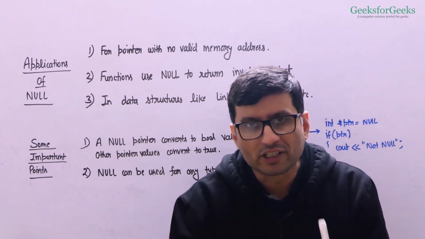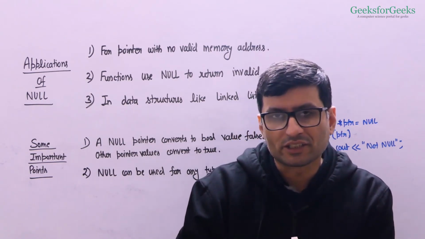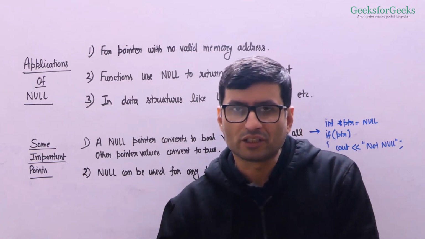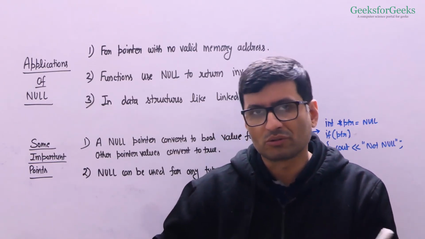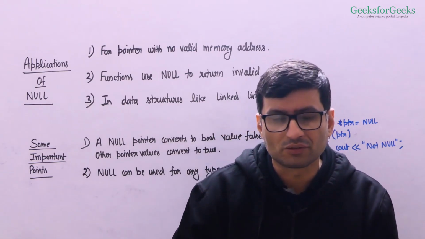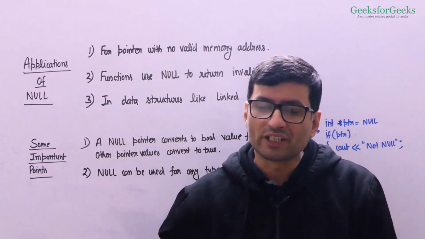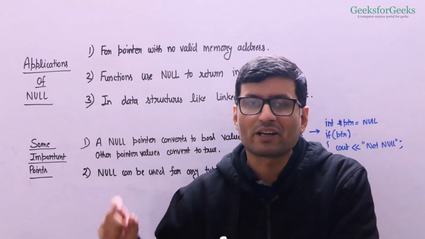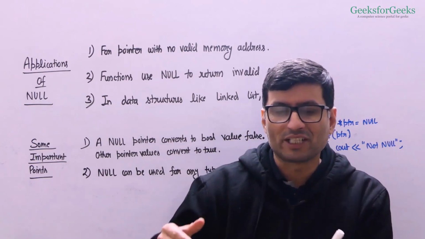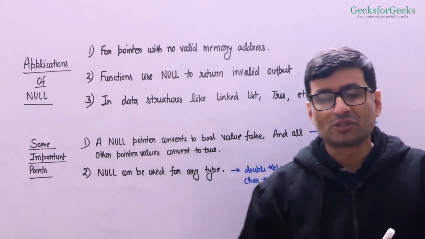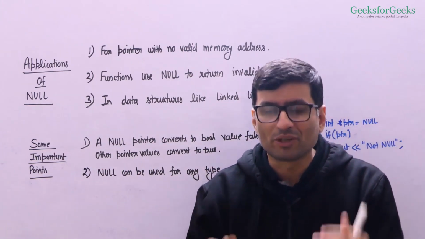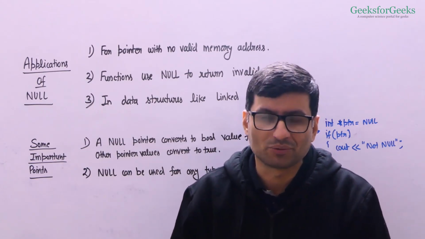And if you consider linked list data structure, nodes are connected one after the other, and there can be any number of nodes. You don't know the size, you only have the address of first node. So how do you decide that you have reached the end? What you do is you mark the end as null, right? That's how you decide, okay, this is the end of the list. So null being a special pointer value can be helpful in many situations.